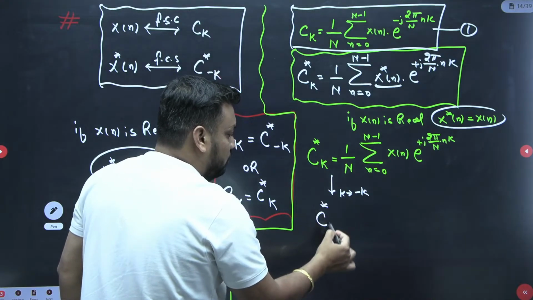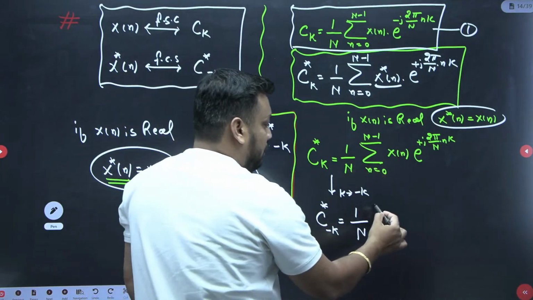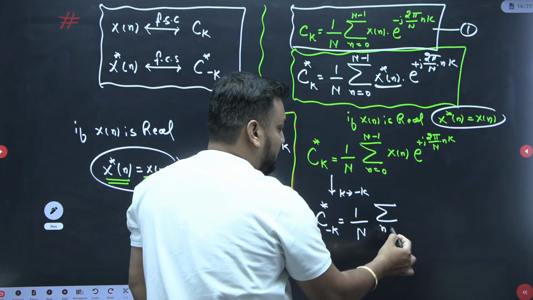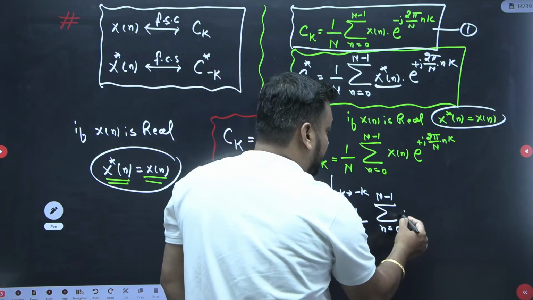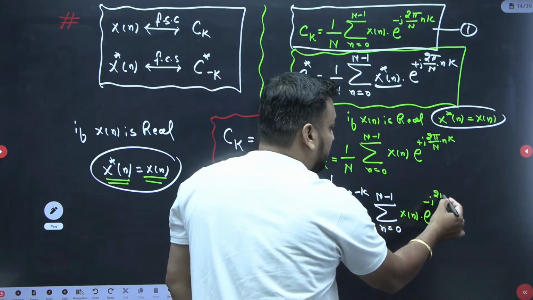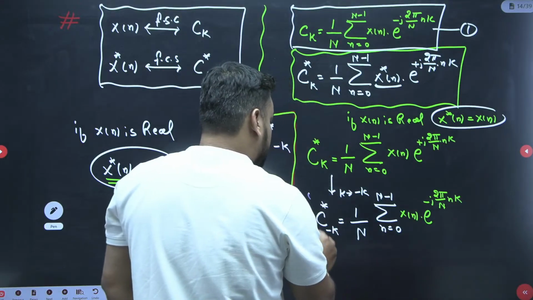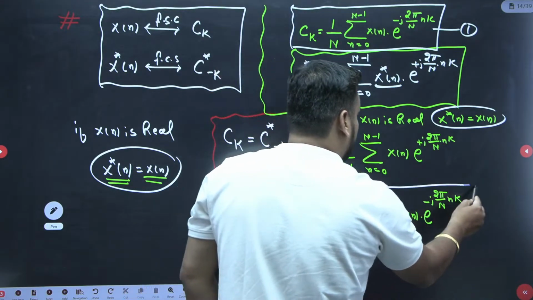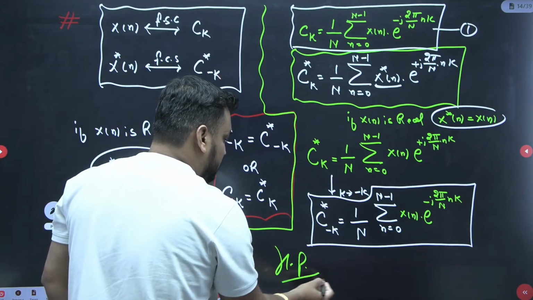I will get C conjugate of minus k, and on the right-hand side, wherever there is k, because the sigma limit is in n, it will remain the same, and here you will get x of n times e to the power minus j 2 pi by capital N into nk. So this is your final expression, and here you can say it is hence proved.